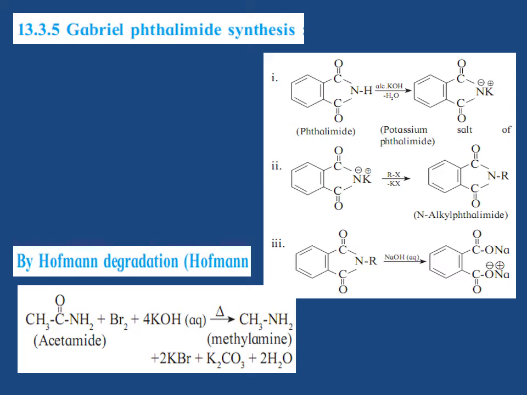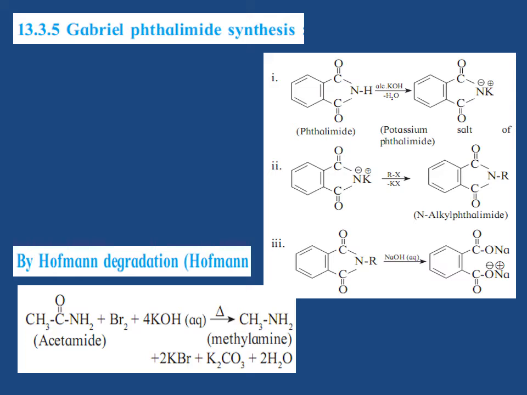Third, alkaline hydrolysis of N-alkyl phthalimide to form the corresponding primary amine. Aromatic amines cannot be prepared by this method because aryl halides do not undergo nucleophilic substitution with the anion formed by phthalimide.